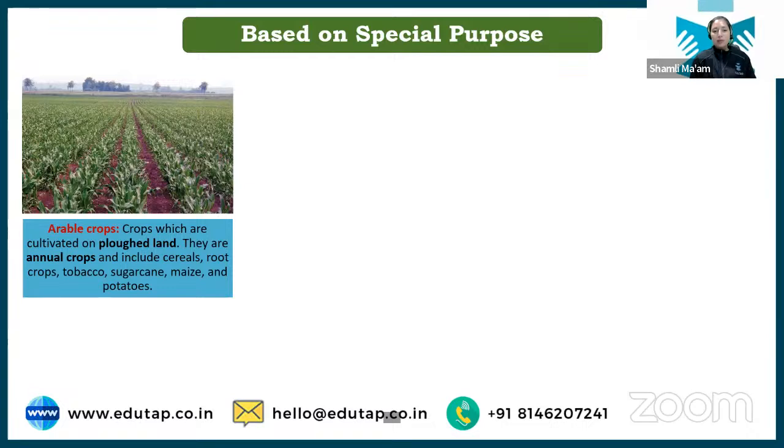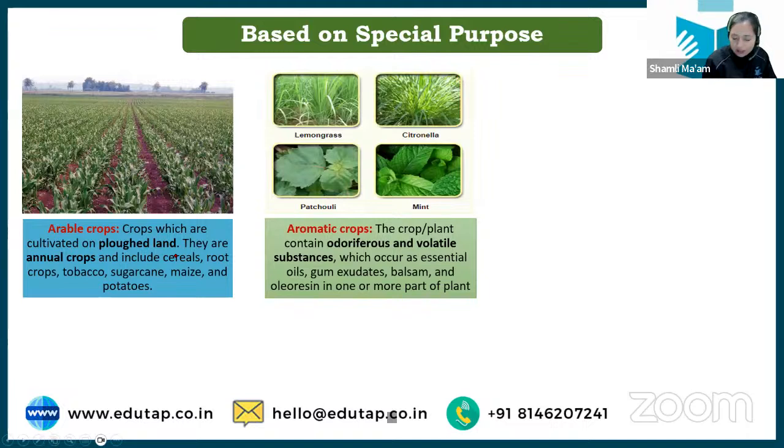And based on special purpose, we were discussing the classification, right? So first is arable crops. What is the meaning of arable crop basically? Any crop is an arable crop whenever we are required to plow the land for its cultivation. Crops which are cultivated on plowed land are known as arable crops.